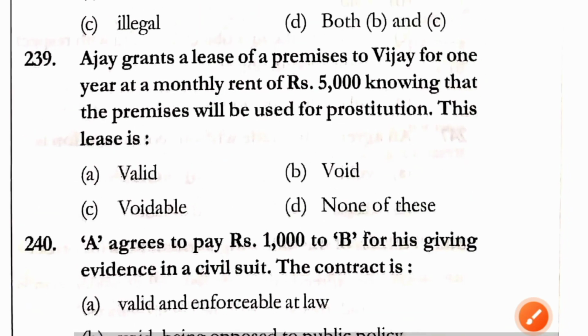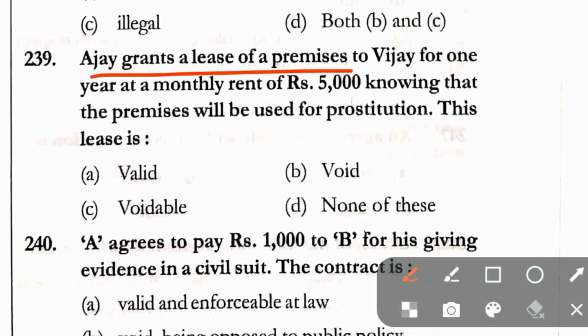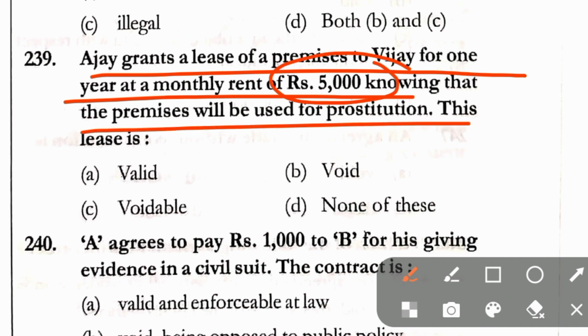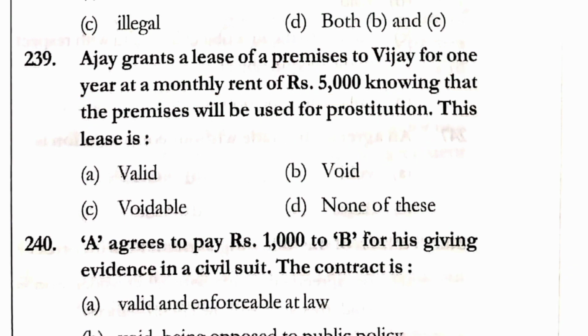Question number 239. Ajay grants a lease of premises to Vijay for 1 year at a monthly rent of ₹5,000, knowing that the premises will be used for prostitution. This lease is option A valid, option B void, option C voidable, and option D none of these. Here the correct answer is option B, that is void.